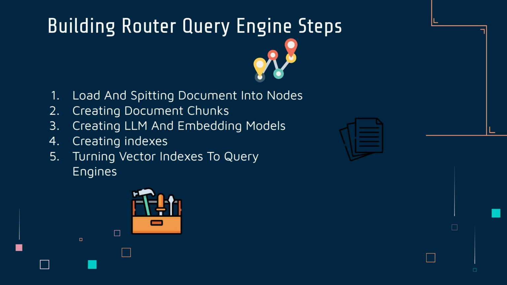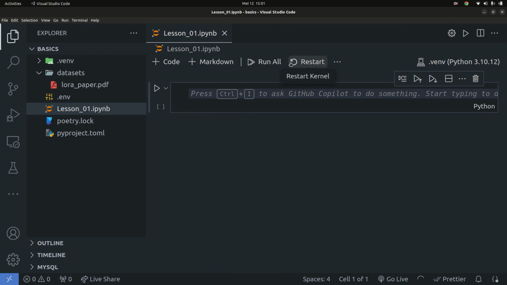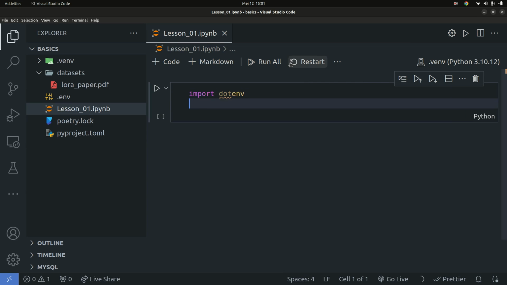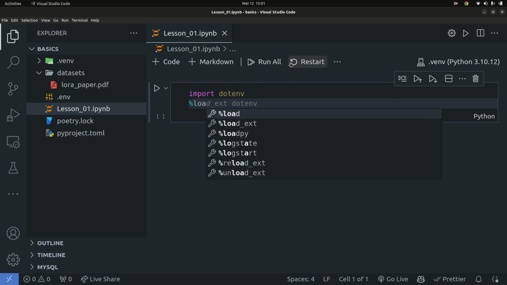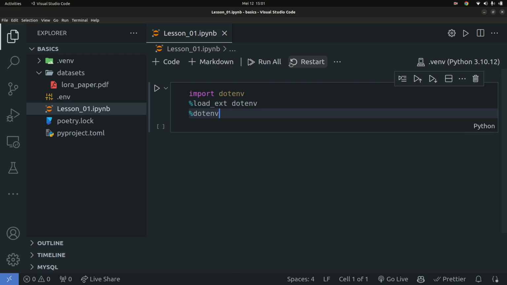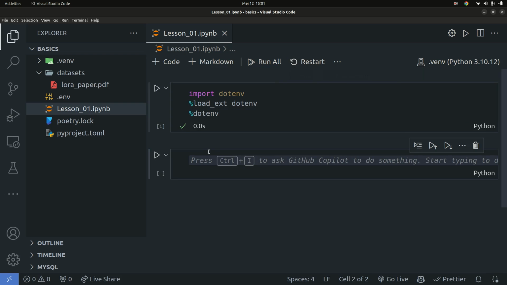So the first thing we're going to do is load and split our document. I'm going to first load in my .env file. I'm also going to load in that file using all these commands right here. Once I have those loaded, let me close the side panel right here.